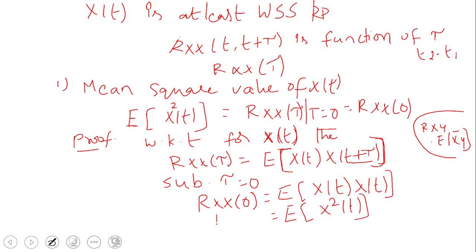So Rxx of 0 is equal to E of x square of t. That is, the mean square value can be calculated by substituting tau equal to 0 in the autocorrelation function. That's all, this is the proof for the first property. Then we'll go for the second property.